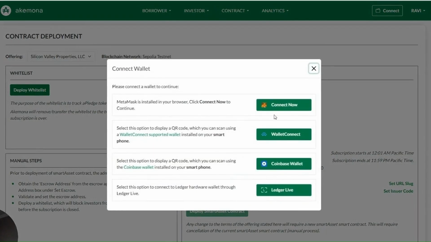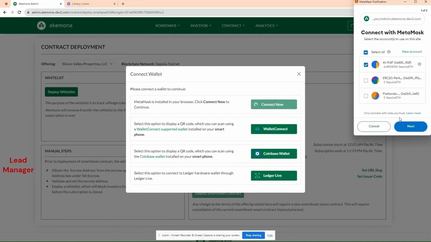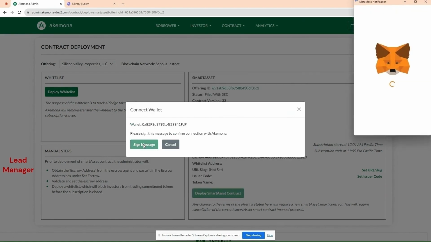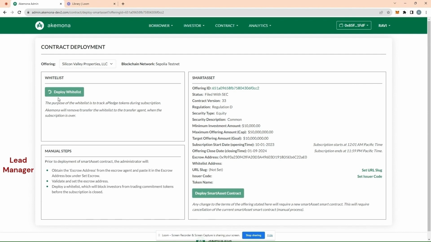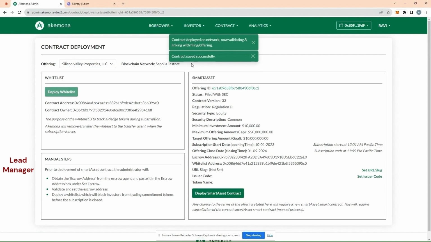Click here, deploy whitelist. We need to connect to the blockchain to create a whitelist. So press connect now. Next, connect, and then we need to sign the message. Sign it and confirm. Now I'm connected. And here's the whitelist being deployed on the blockchain. It can sometimes take up to 5 to 10 minutes. Well, the contract deployed successfully.